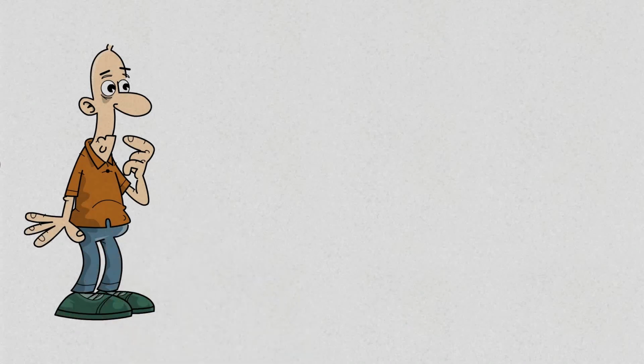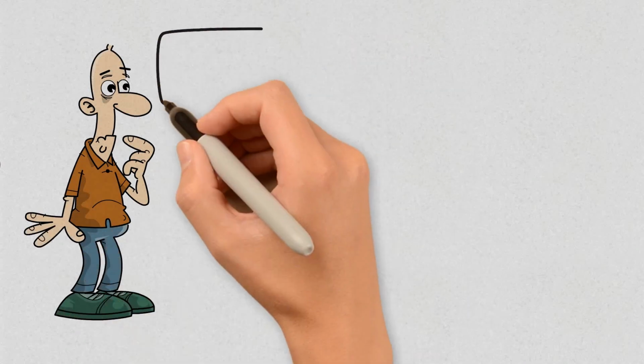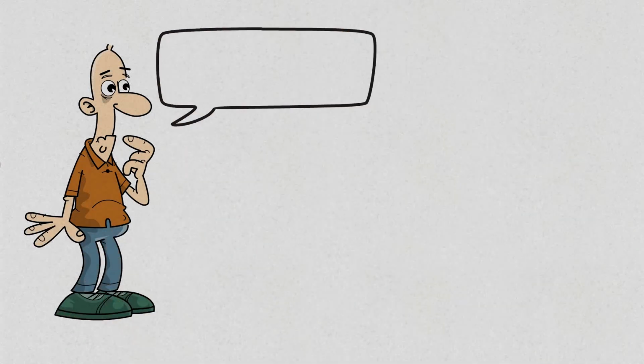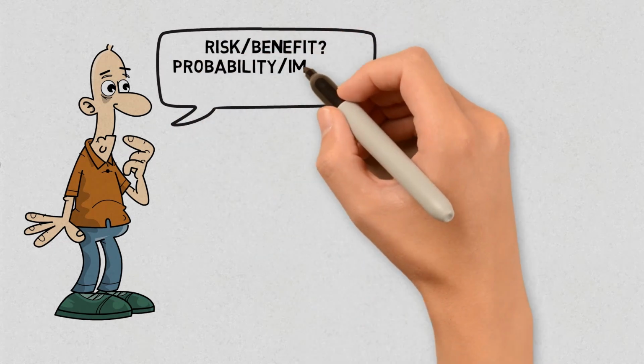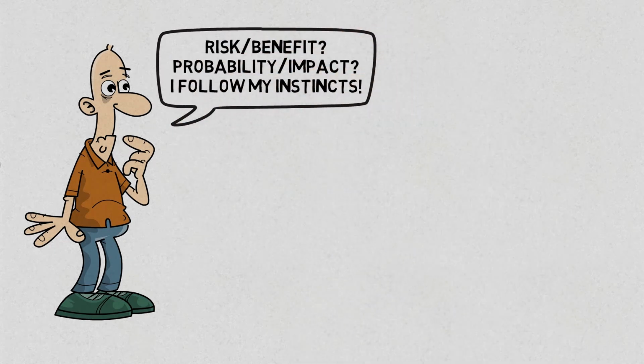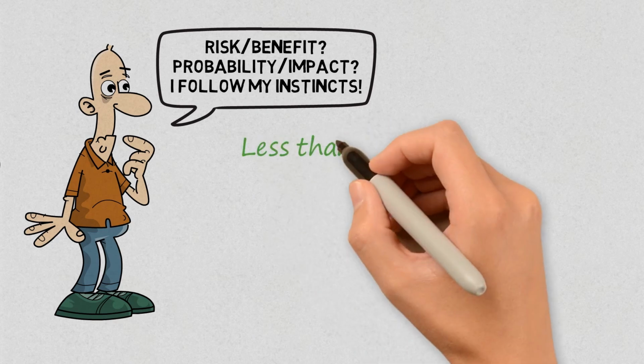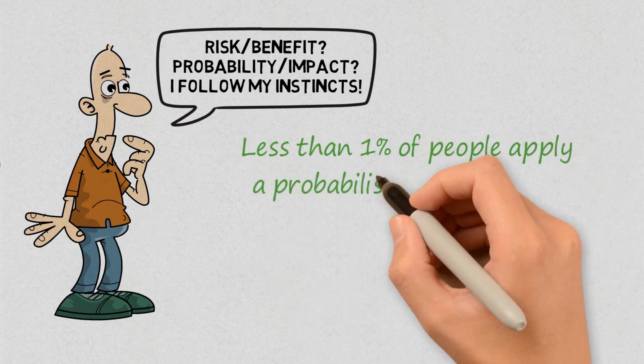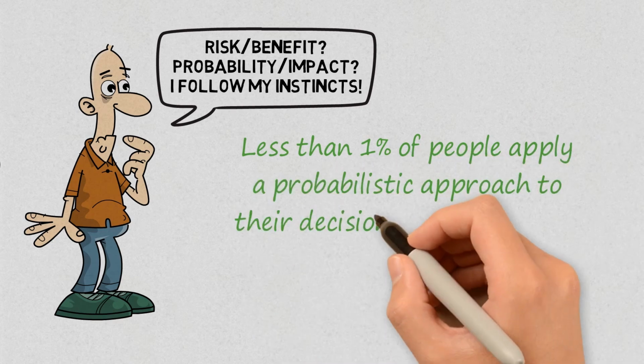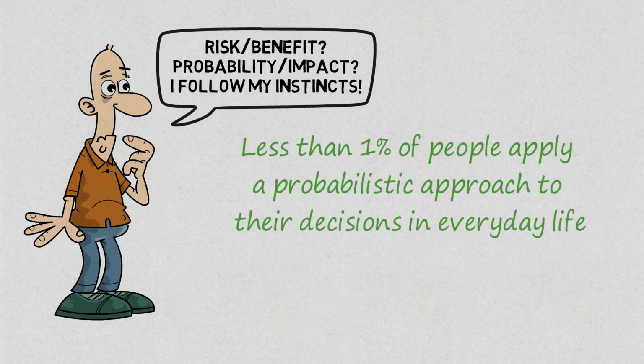Many people struggle to fully understand the relationship between risk and benefit when making a decision, or to interpret the relationship between the probability of an event occurring and its impact. As a consequence, important decisions are often not made correctly. According to an article by Catherine Wang on towardsdatascience.com, less than 10% of people know the basics of probability calculation, and among those, only about 1% apply a probabilistic approach to their everyday life decisions.